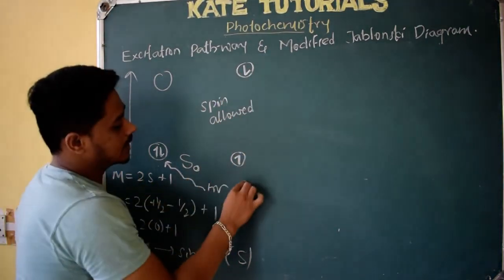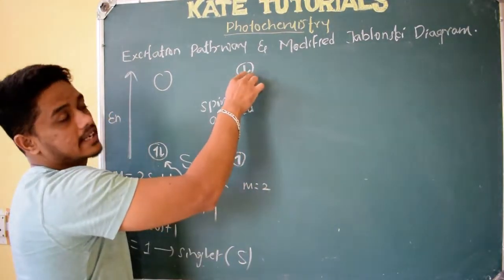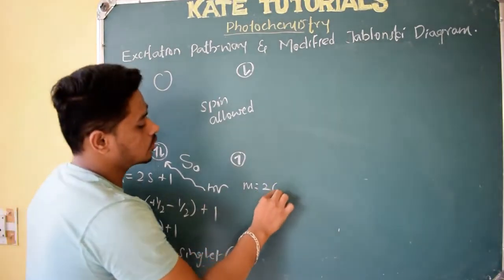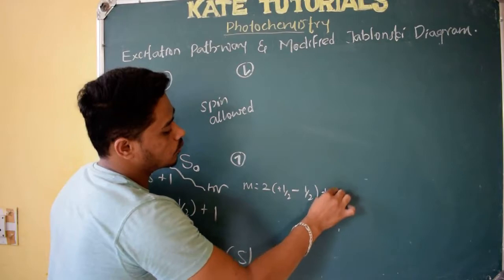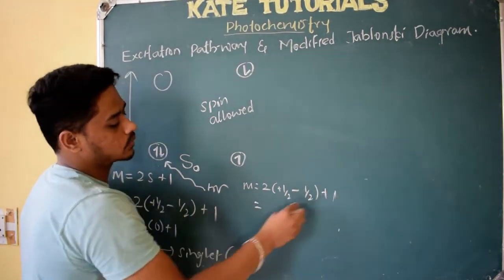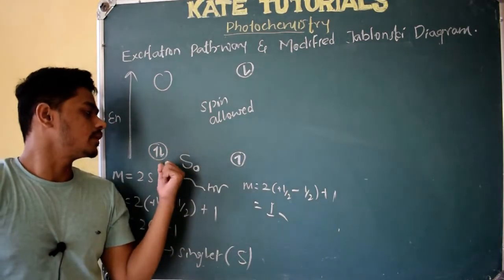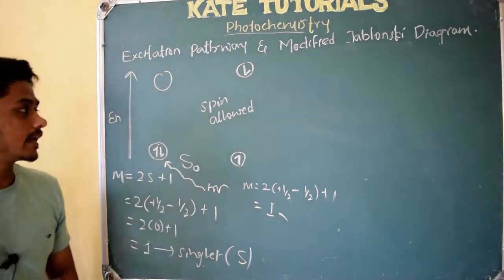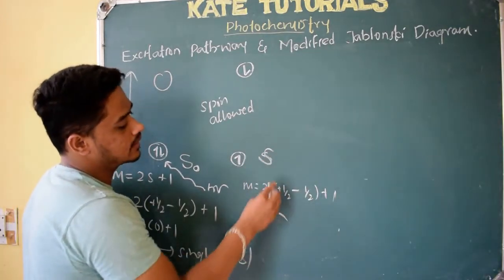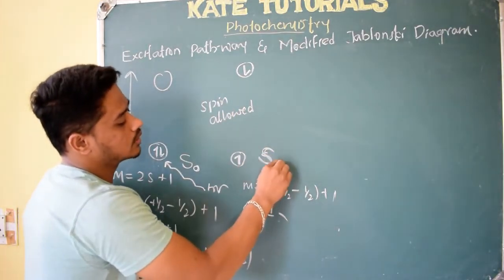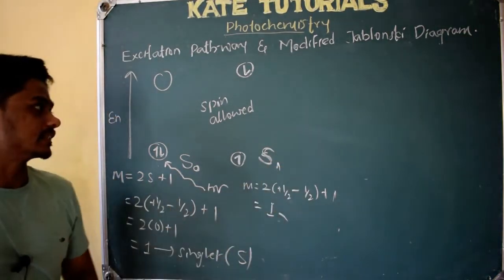Let us check the multiplicity here. It is 2 into s plus 1. Here it has not changed its spin, so plus half minus half plus 1, which is 2 into 0 plus 1, nothing but 1. Again it is singlet. But if you compare to this, its energy will be more, because it is excited. Since it is 1, it is a singlet excited state, the first excited state. So it is the singlet first excited state.